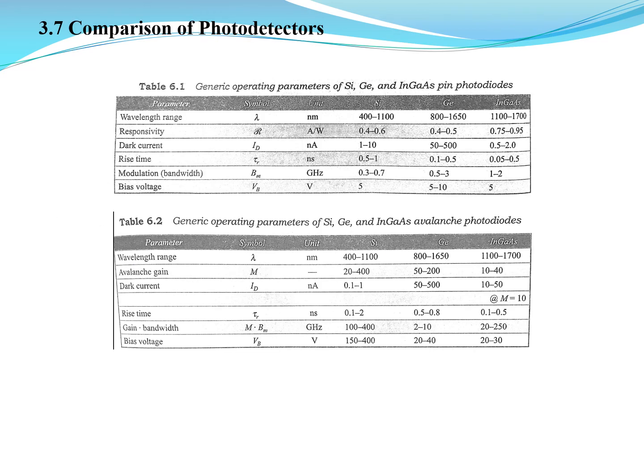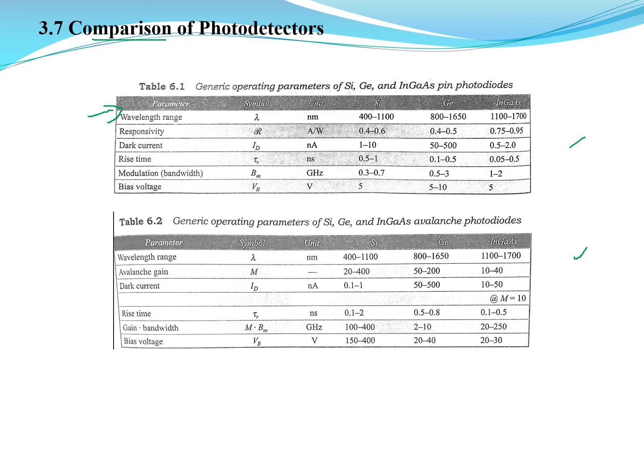Then coming to the comparison of photodetectors, we can compare two different detectors. One is PIN, one is avalanche photodetector. So we have certain parameters based on which we can compare these two. Coming to the wavelength, we see that there is no difference in the wavelength range, so it can be used if I use silicon, germanium or indium gallium arsenide as a material for the intrinsic, P and N layers.